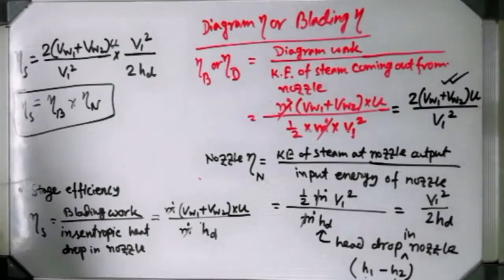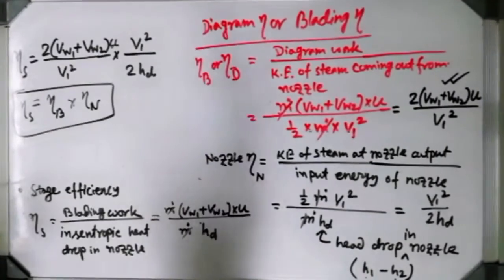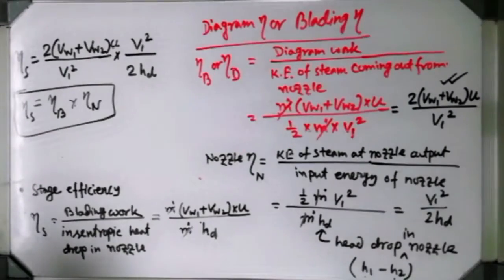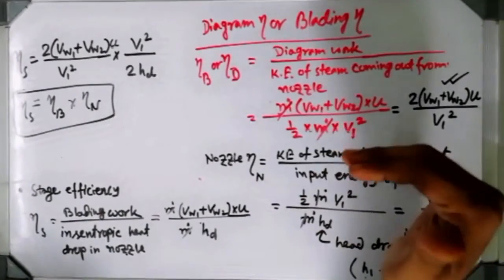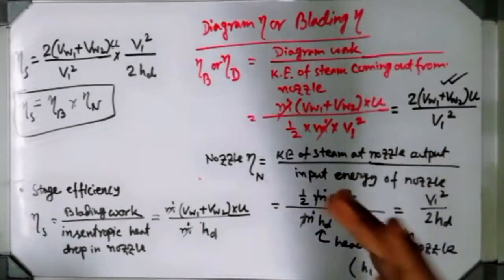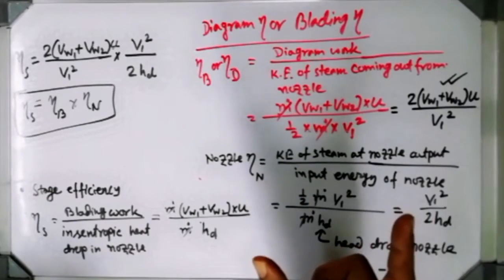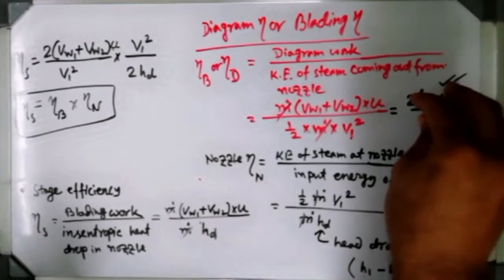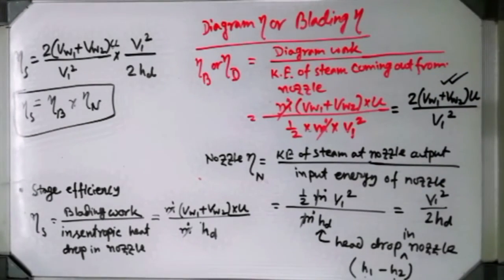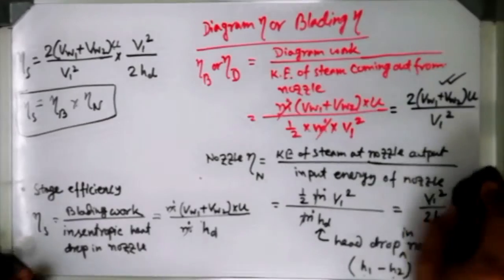That is a very common question. In most years you can see this question comes. What is the maximum diagram efficiency and for which condition? Actually they ask you the condition, on which condition you can achieve maximum diagram efficiency. So it can be found out very easily.